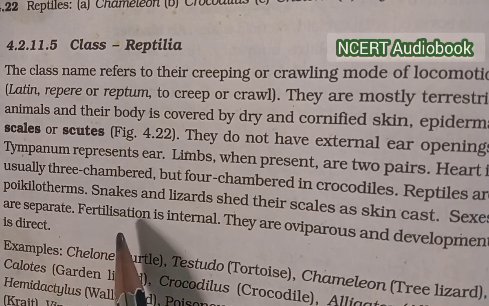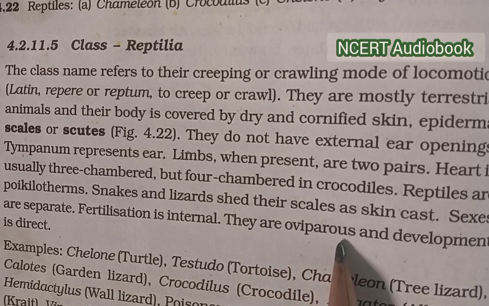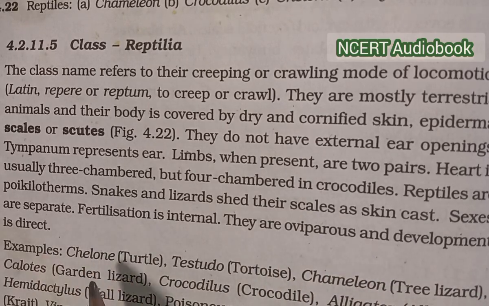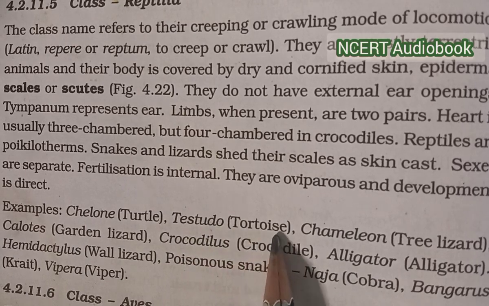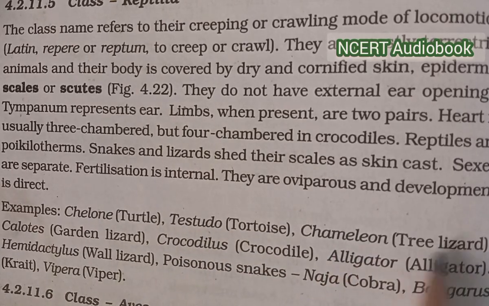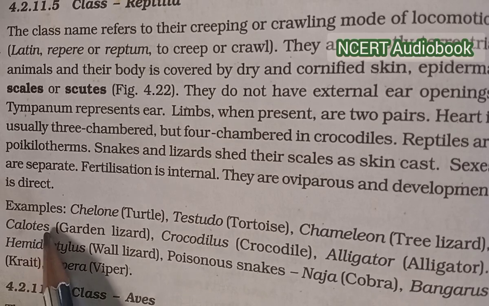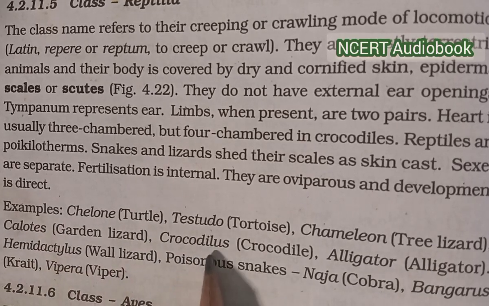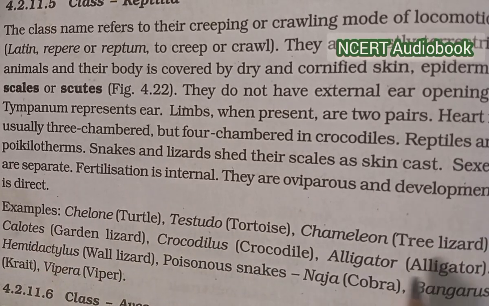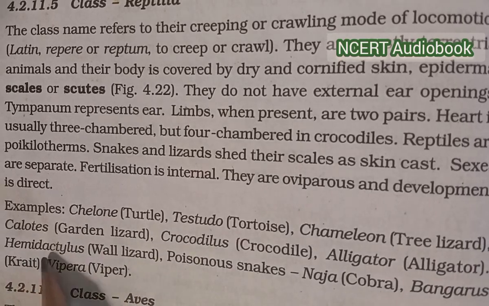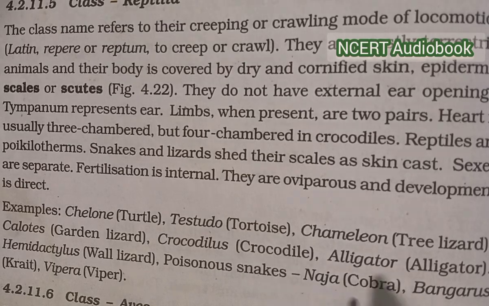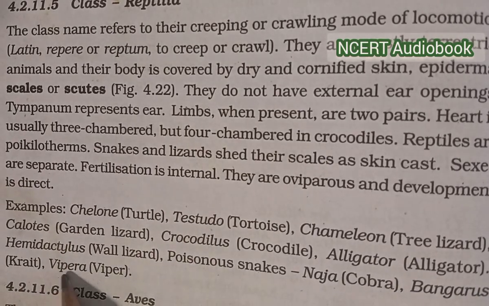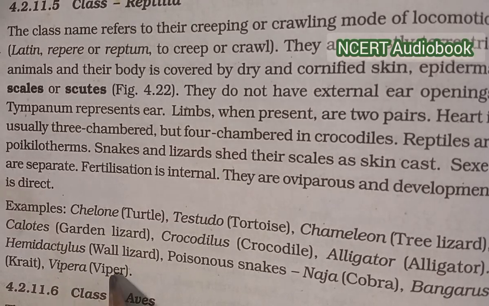Snakes and lizards shed their scales as skin cast. Sexes are separate. Fertilization is internal. They are oviparous and development is direct. Examples: Chelone, turtle, Testudo, tortoise, Chameleon, tree lizard, Calotes, garden lizard, Crocodilus, crocodile, Alligator, alligator, Hemidactylus, wall lizard, poisonous snakes, Naja, cobra, Bungarus, krait, Vipera, viper.